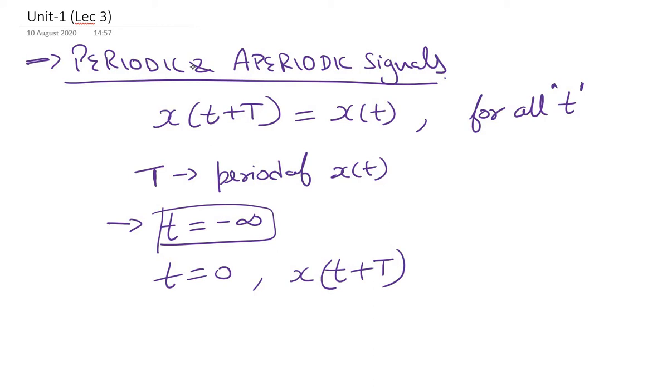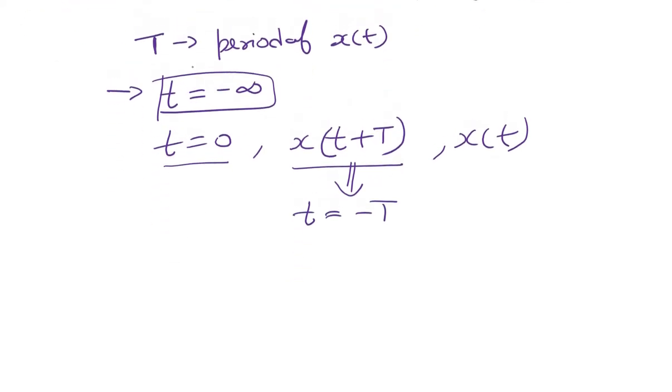So this is the time shifted version, and x of t is the original signal. It starts at time t equal to 0. So we can say that this time shifted version starts at time t equal to minus T, because we have already seen the transformation of signals.